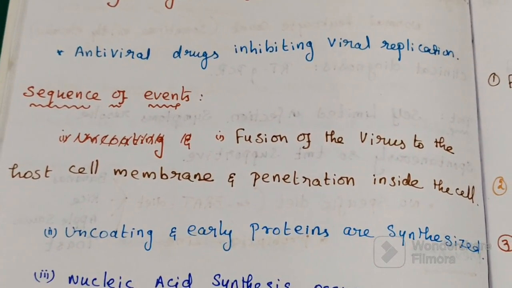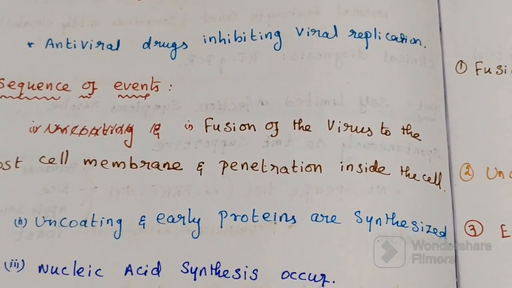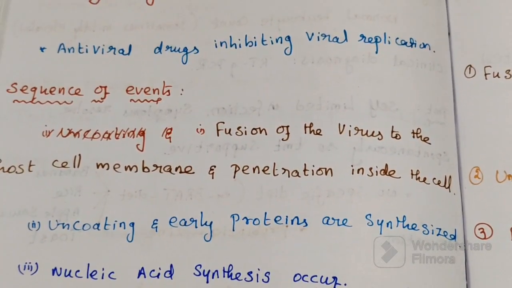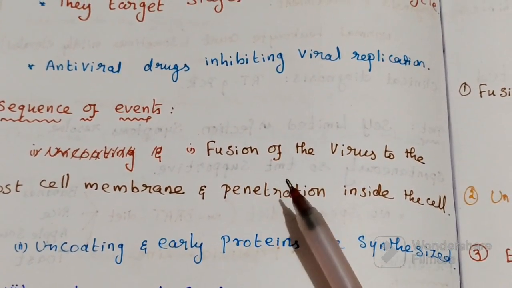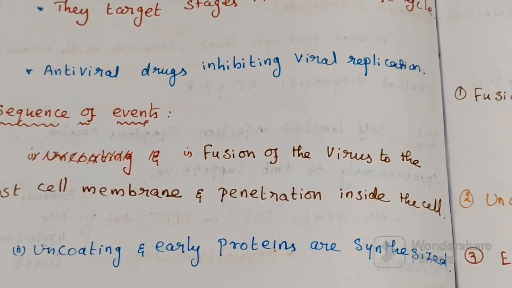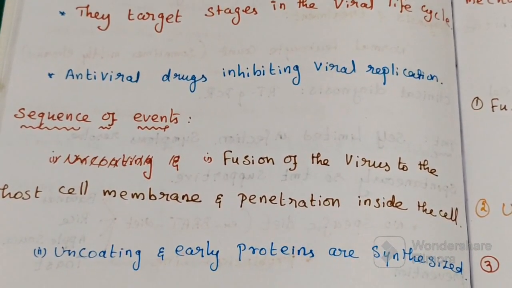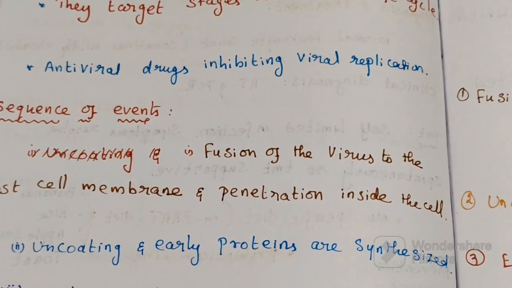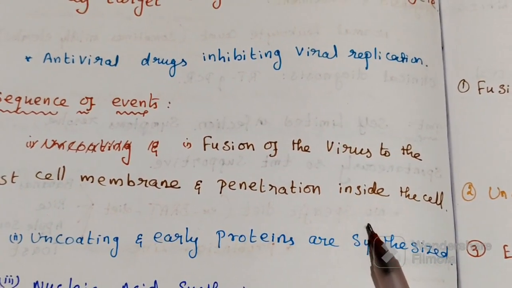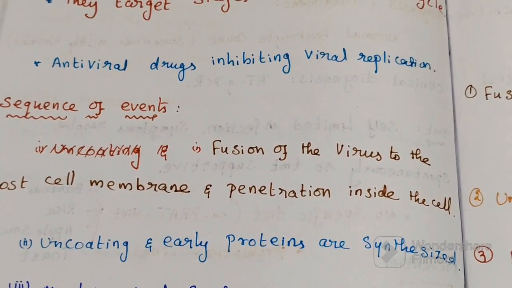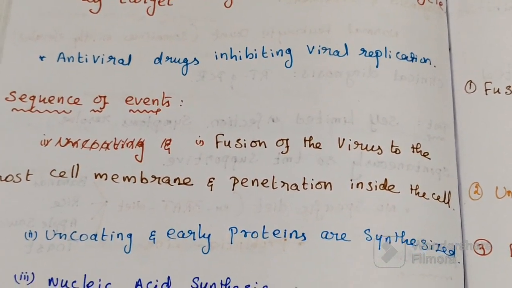In viral replication, the first step involves fusion of the virus to the host cell membrane and penetration inside the cell. After this, what happens next?